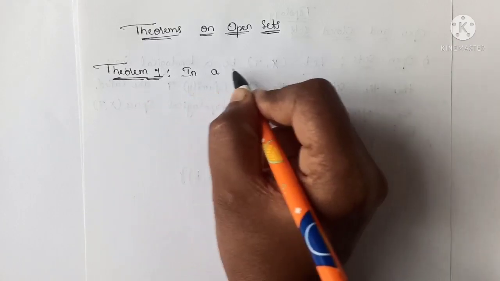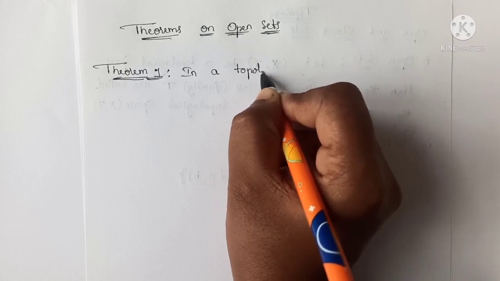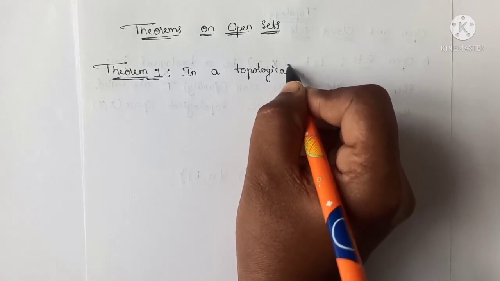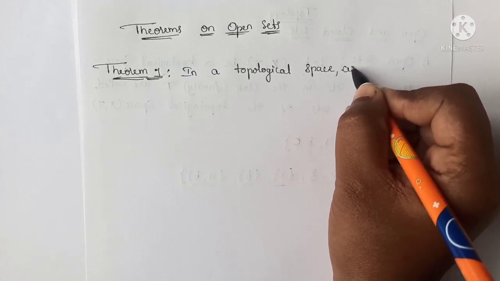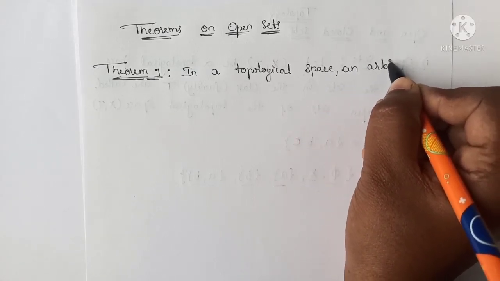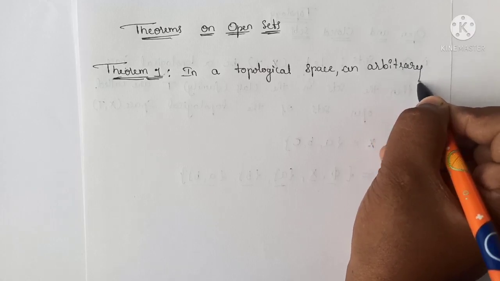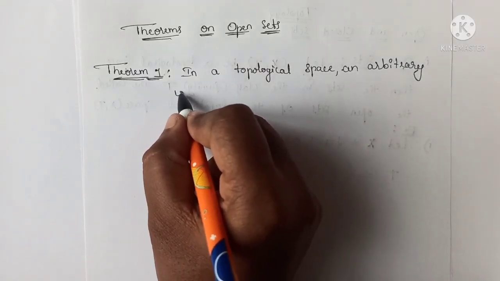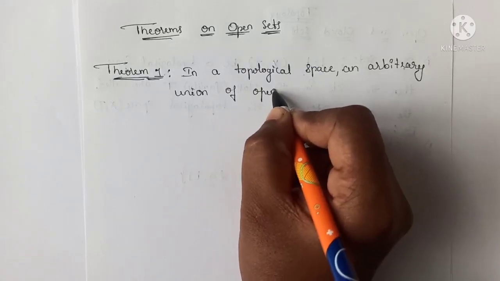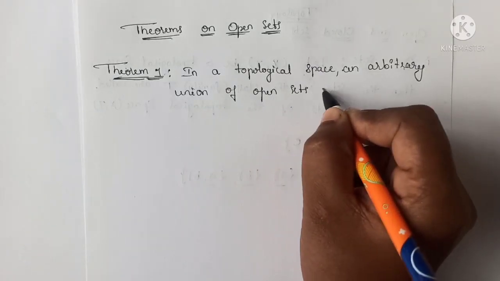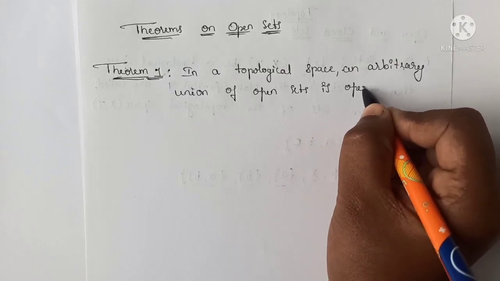First theorem: in a topological space, an arbitrary union of open sets is open.